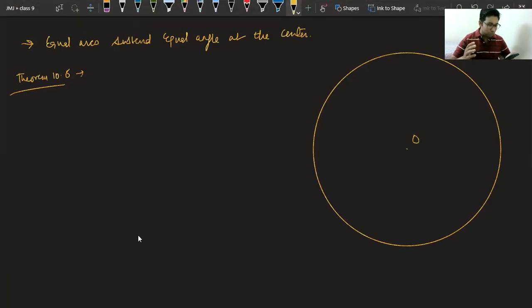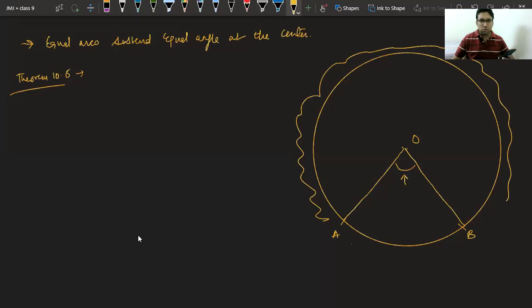So first I will try to visualize this thing. It is saying if you have an arc AB, then the angle subtended by arc AB at the center is twice the angle made by the same arc on the remaining part of the circle. So class, first tell me what is the remaining part of circle? This one or this one? This is the first part, this is the second part. First tell me what is the remaining part of circle? The first part or second part? It is the second part.